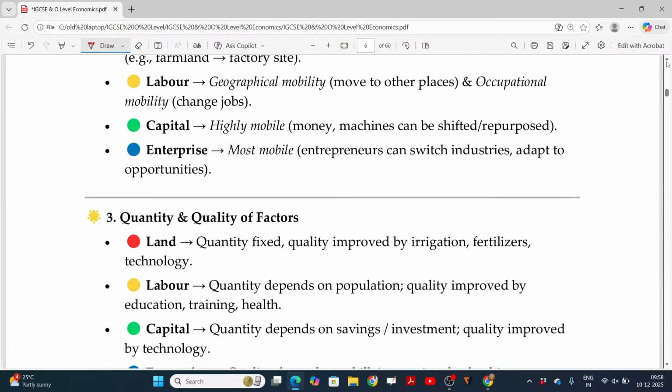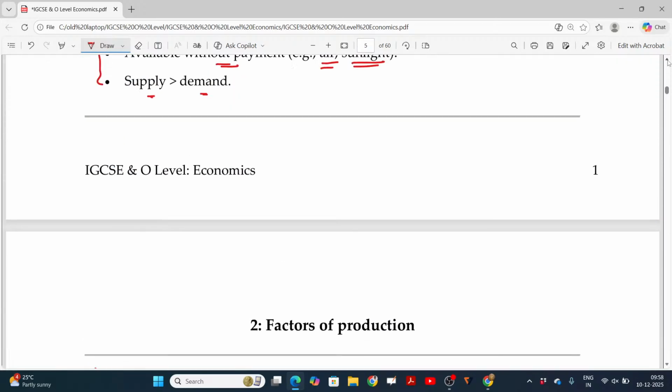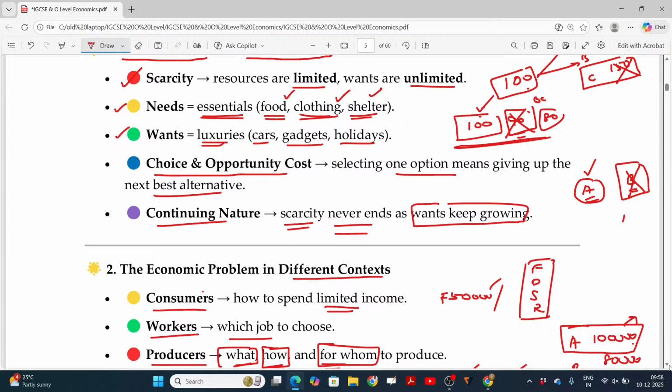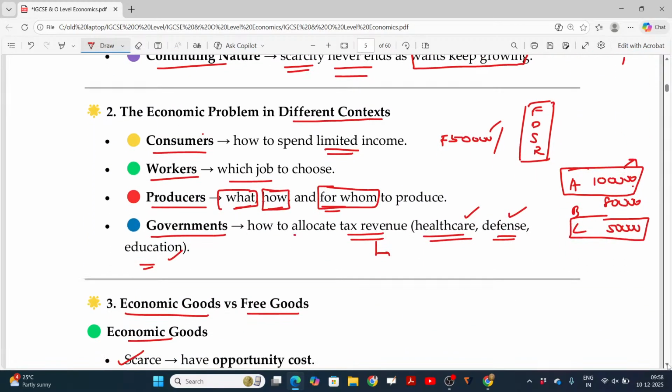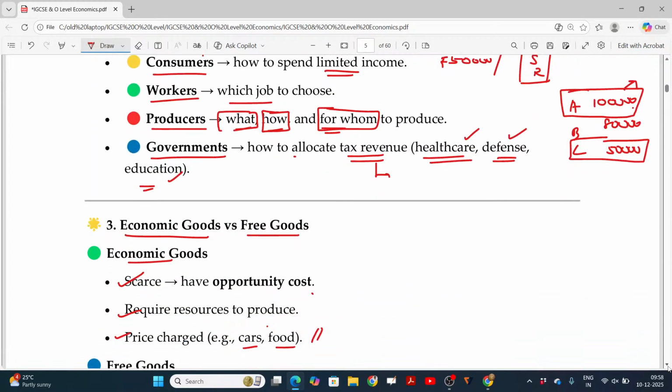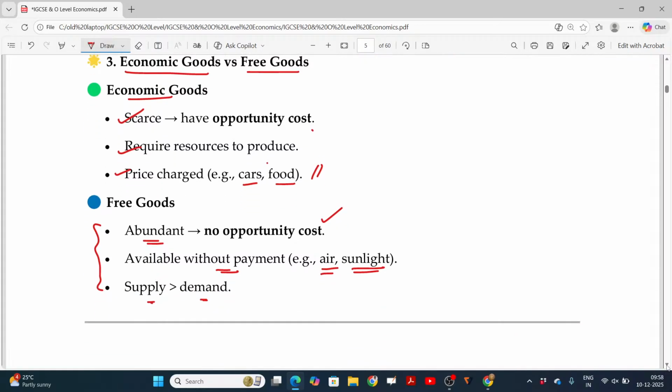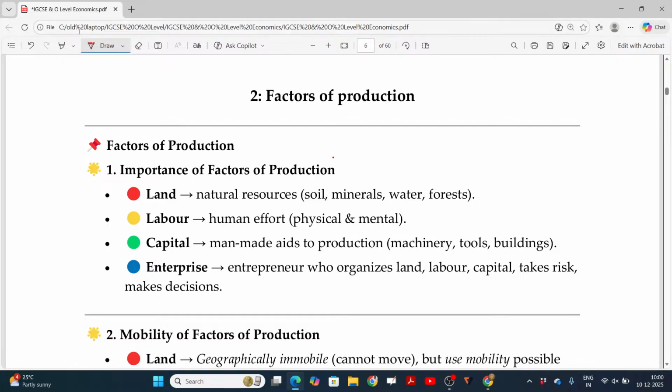So we have now understood the economic problem in three aspects. One is finite resources and unlimited wants, and different contexts like the consumer's view, workers' view, producers' view and government's view. And you have to understand the difference between economic goods and free goods. Free goods are available free and have no opportunity cost, and economic goods are not free and have an opportunity cost. Clear? That's the main theme.